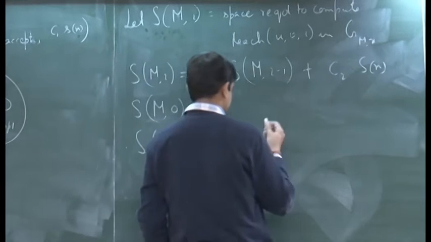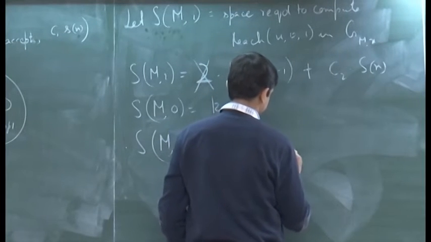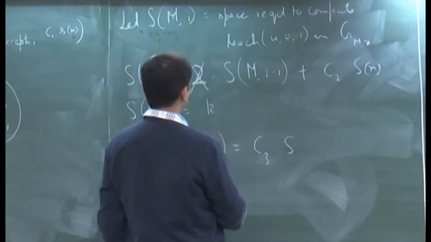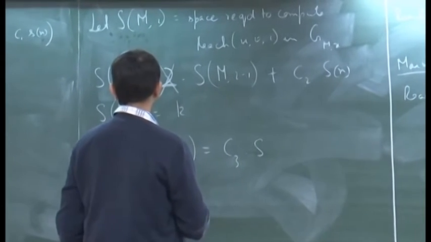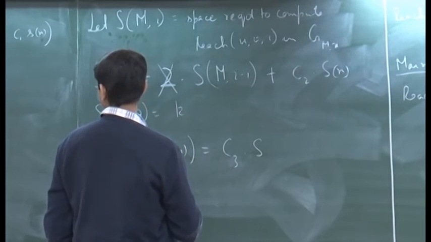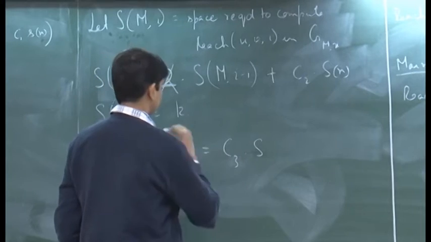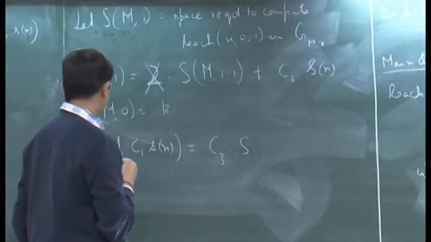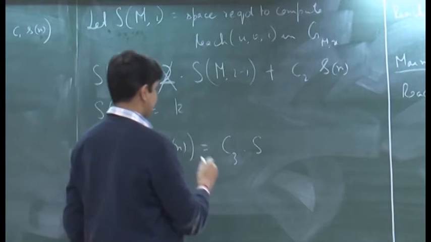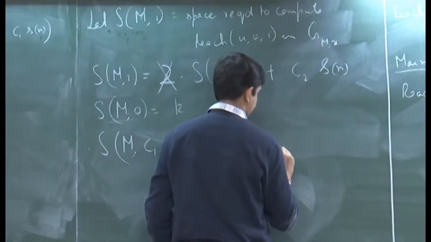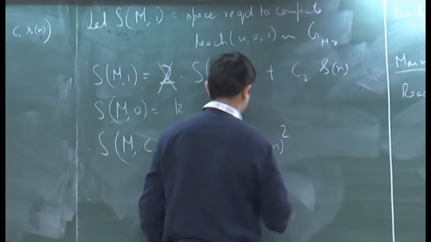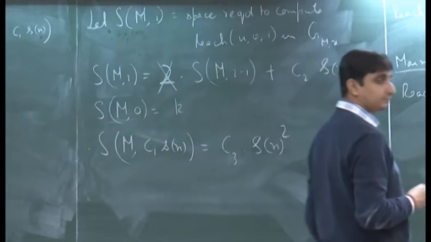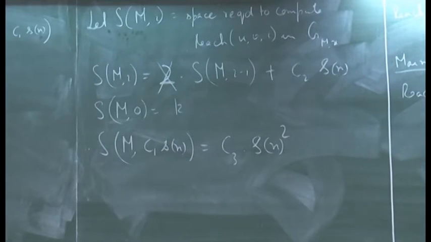So, I will just write it as some C3 times, so this was the small s, right. Okay. So, which is order S of n square. So, that proves Savage's theorem.